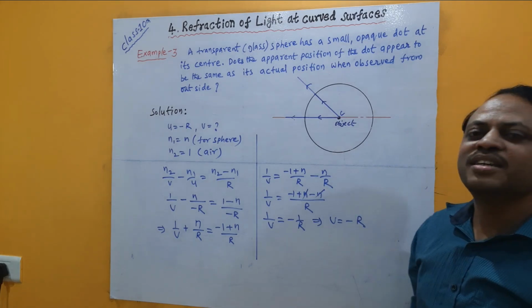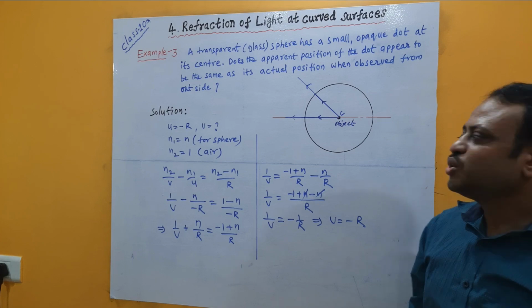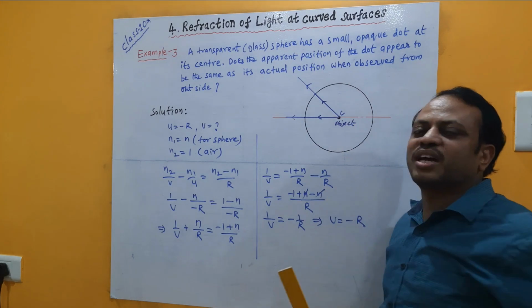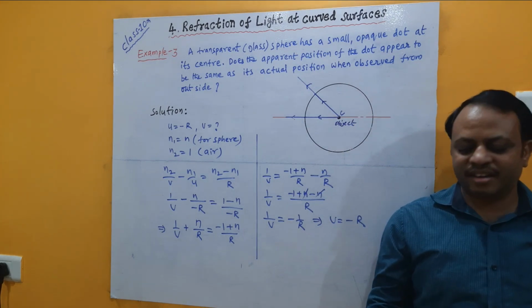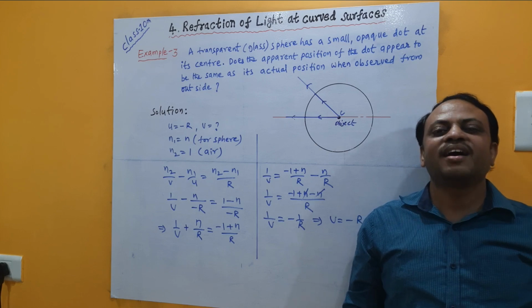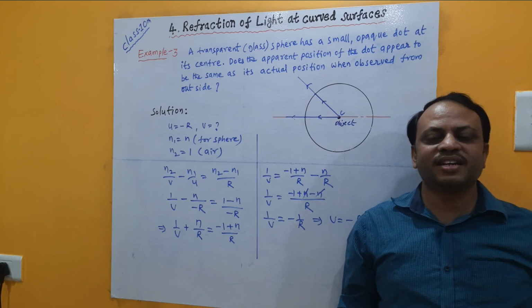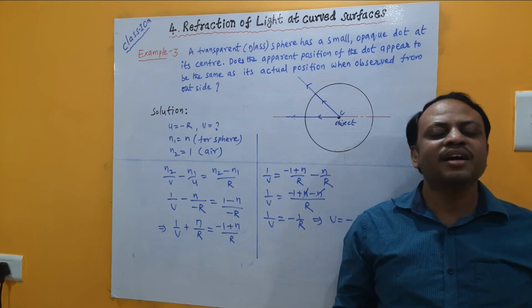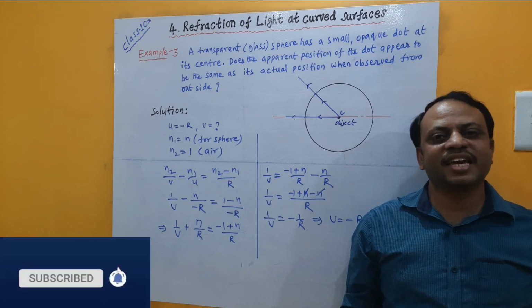This is about a single curved surface. Suppose the surface has, instead of a single curved surface, curved surfaces on both sides, then how does the refraction take place? That can be called a double curved surface, or there is a special name given for that, it can be called a lens. Now let us understand how refraction happens in the case of lenses.